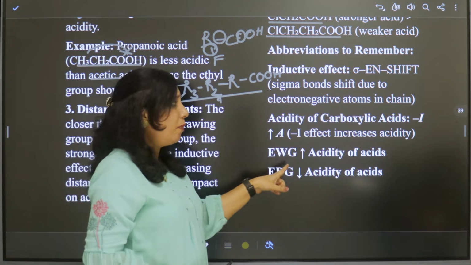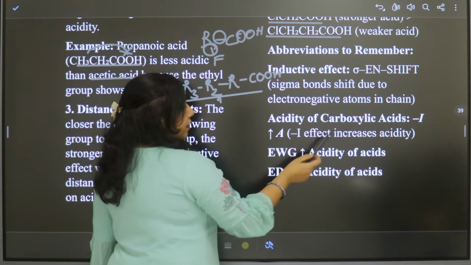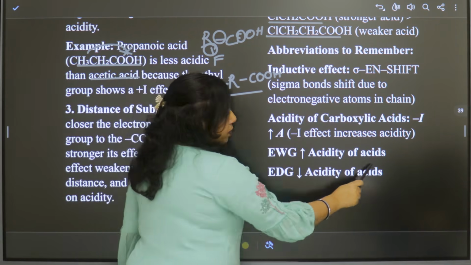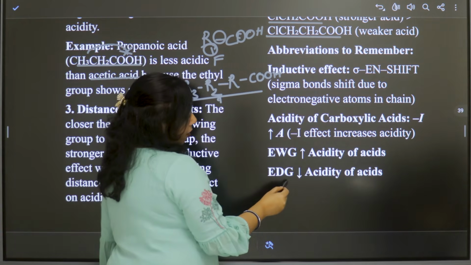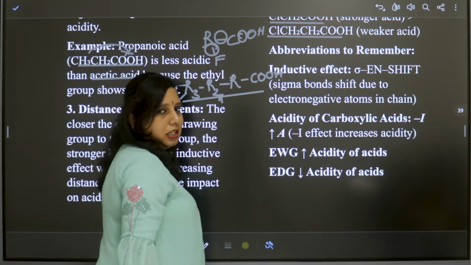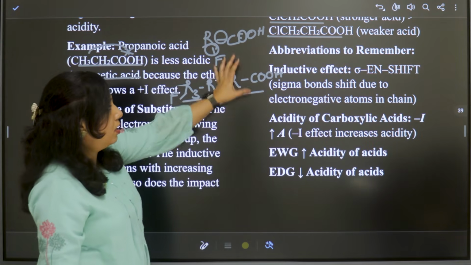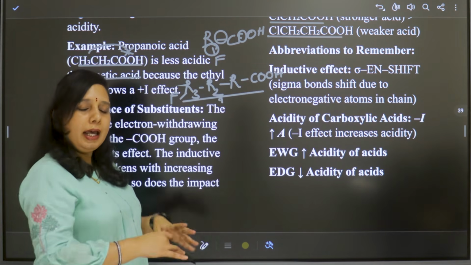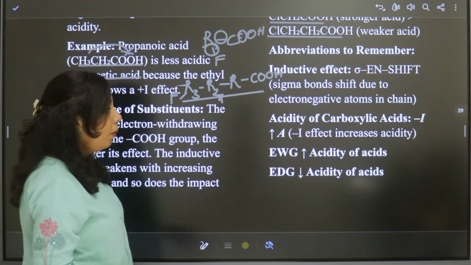Now, acidity of carboxylic acids: negative inductive groups, like electron withdrawing groups, increase the acidity of acids, and electron donating groups will decrease the acidity of acids. This is about the answer. If you remember these abbreviations, you can elaborate it into the answer and get full marks also.